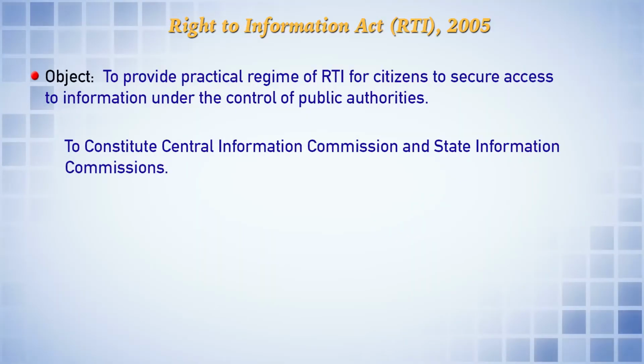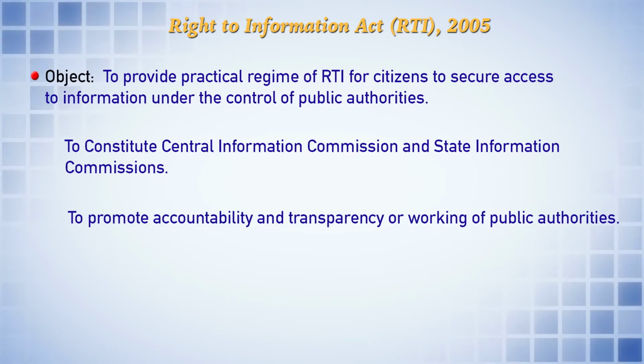Another object of the Act is to constitute the Central Information Commission and the State Information Commissions. The Central Information Commission is seated at Delhi and is functioning, and each state government has a State Information Commission for disseminating required information to the public within the respective state. Then the third object of the Act is to promote accountability and transparency in the working of the public authorities.